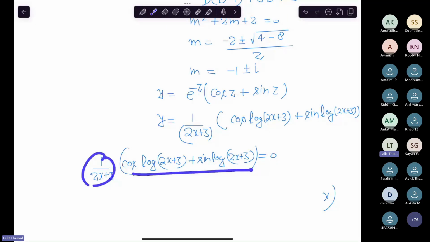This one is never 0, so cos z plus sin z must be 0. Let's assume t here.